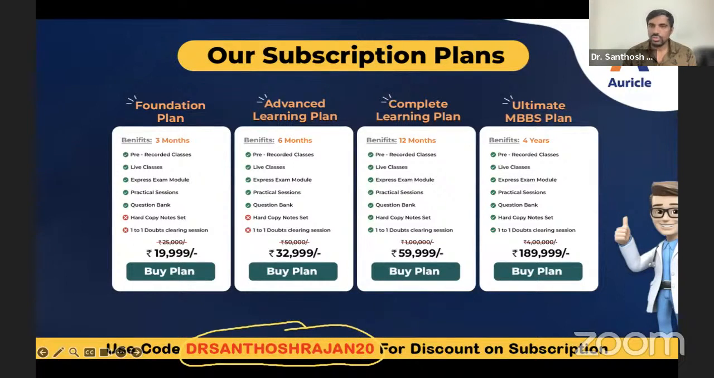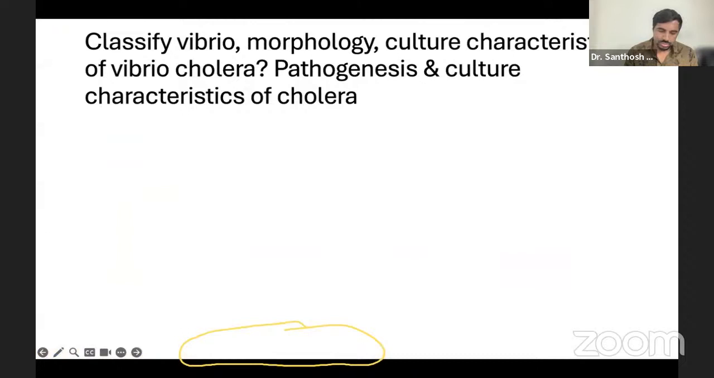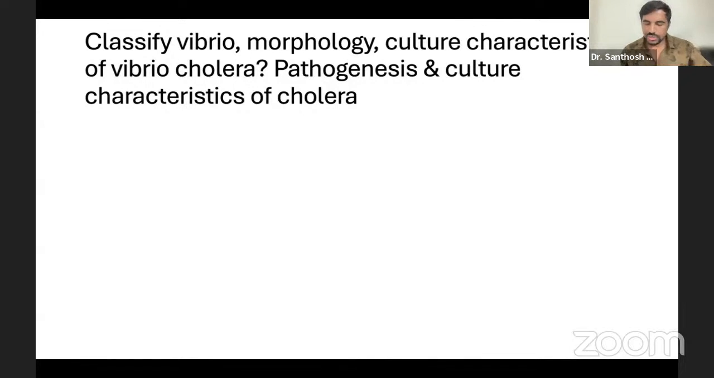Okay. So now we'll go to a question. We'll start our question now. Okay, so it's very simple. Classify the Vibrio: morphology, culture characteristics, and pathogenesis. So lifelong Vibrio is important. Whether you become a physician or pediatrician or whatever, any field you go, for exam purposes and also for your future. Vibrio is a very common disease. These days, we are very commonly getting Vibrio infection. So let's start. First of all, they asked about Vibrio directly. There's no classification, so better we classify first and then we go.